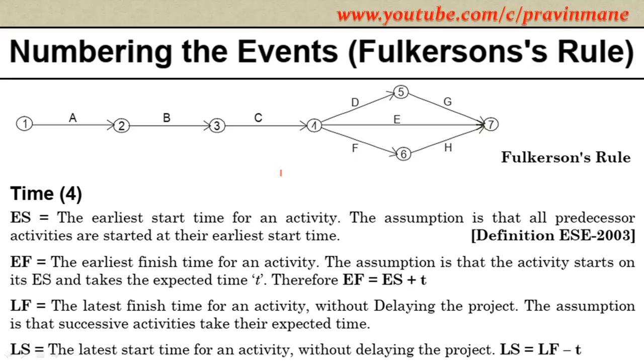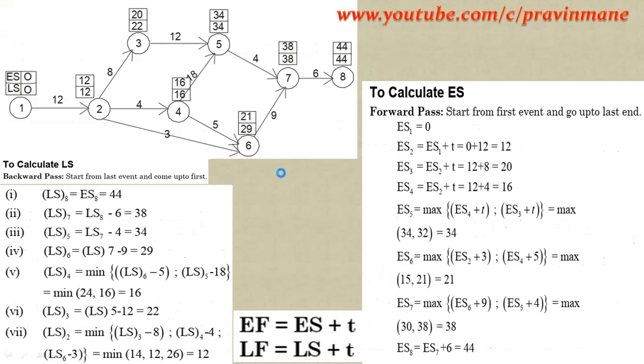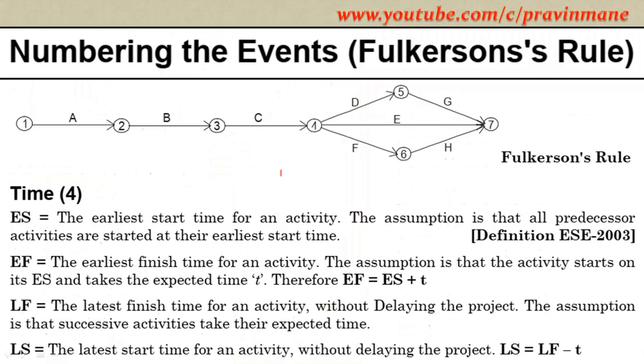And then times, different time estimates. There are 4 time estimates in PERT as well as CPM: ES, earliest start time; EF, earliest finish time; LF, latest finish time; and LS, latest start time of an activity. That we will see next.